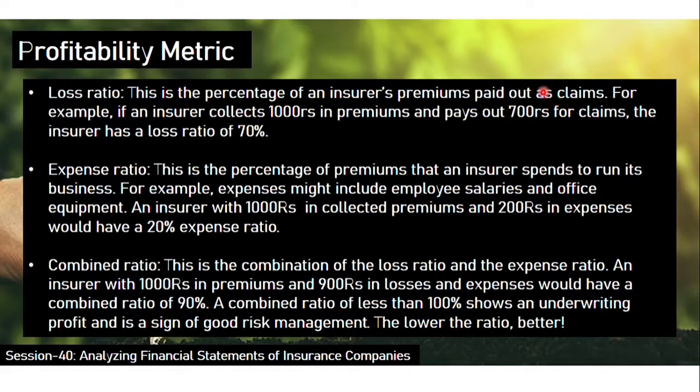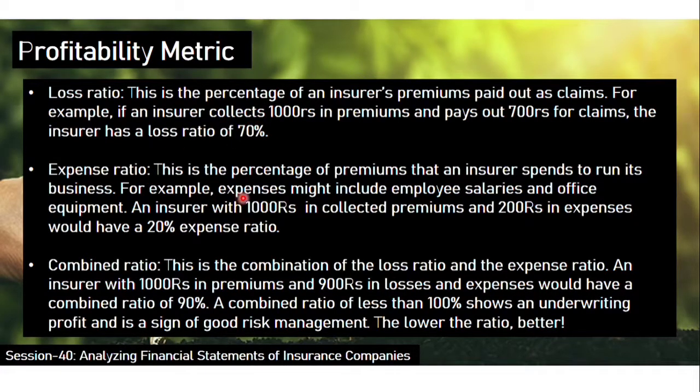So with 70% as claims settled, 700 is an amount which is not available for the insurance company because they have to settle the claims. So only 300 rupees out of 1,000 rupees collected is available for them. So that is a loss ratio, 70%.